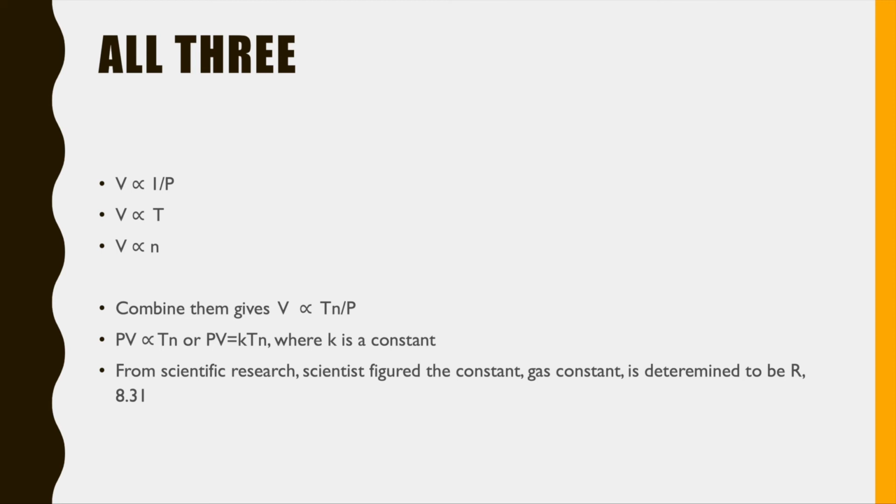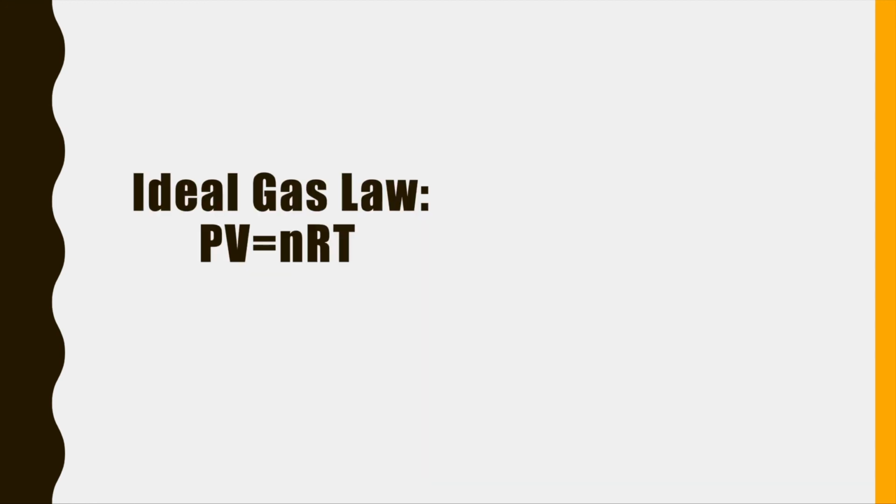And from scientific research and experimentation, scientists figured that the constant K is determined to be R, the gas constant, which is 8.31 in this case. And the ideal gas law is hence derived as PV equals nRT.